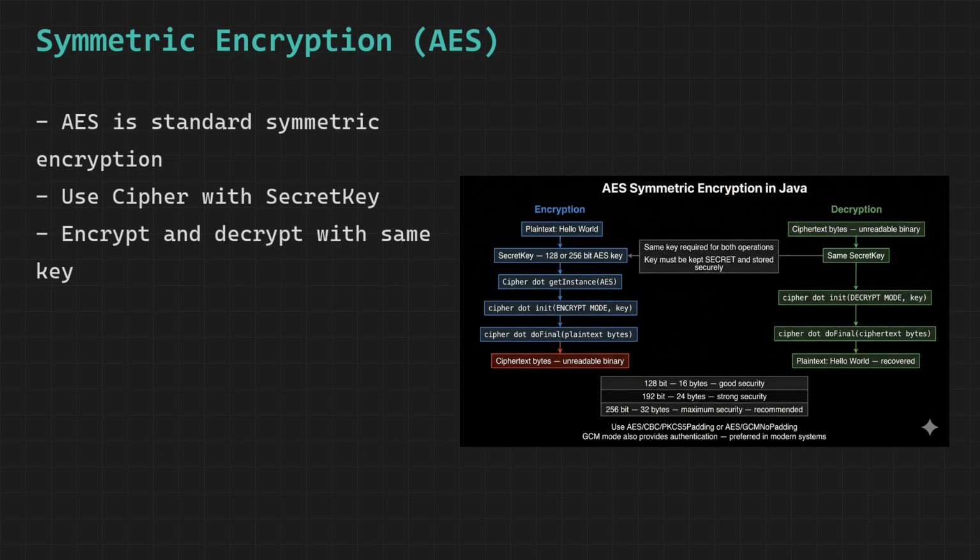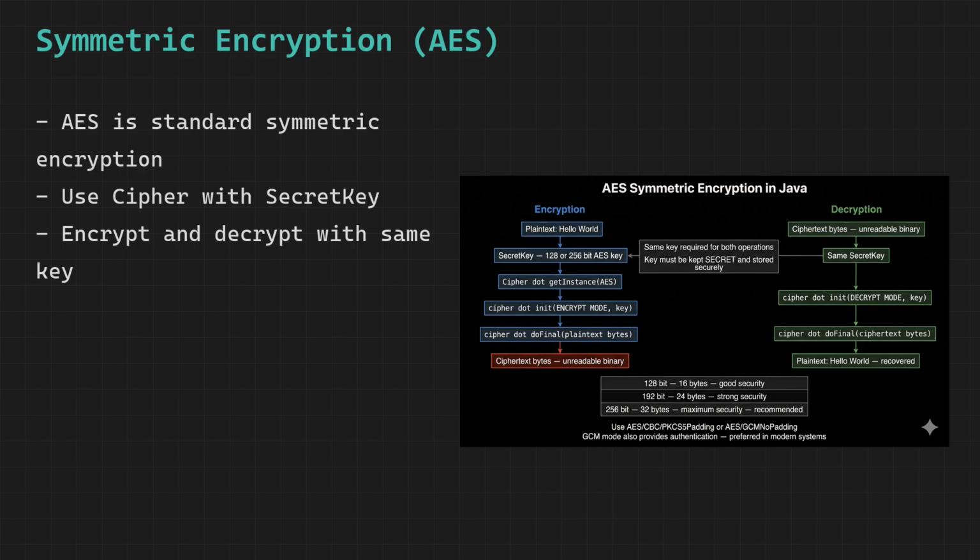CBC, cipher block chaining, uses an initialization vector to randomize each block, so identical plaintexts produce different ciphertexts. GCM, Galois Counter Mode, is the modern recommendation because it provides both encryption and authentication in one operation. You can verify the data was not tampered with.